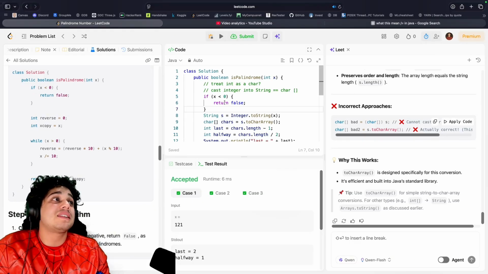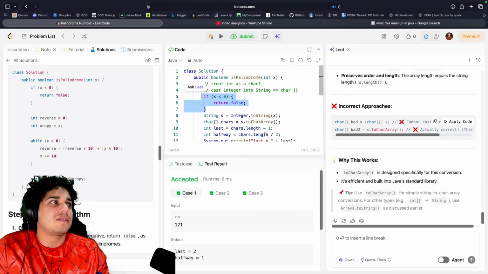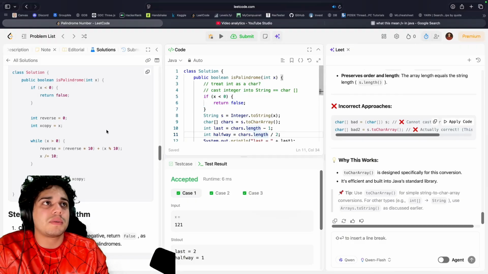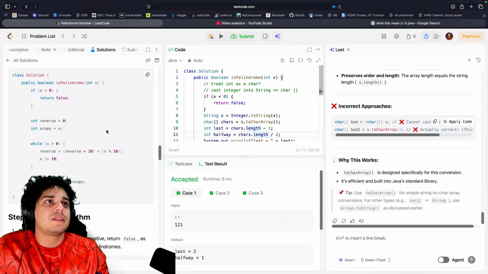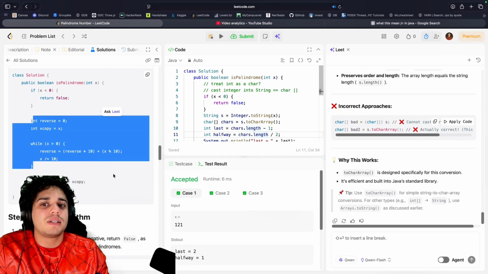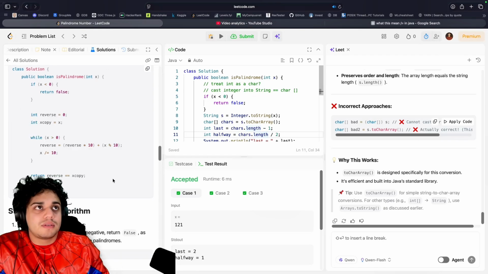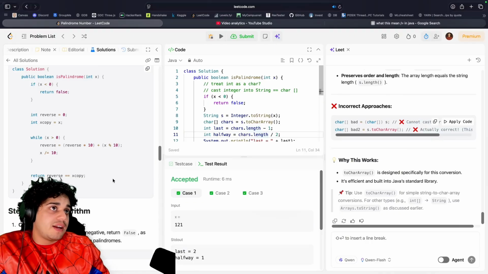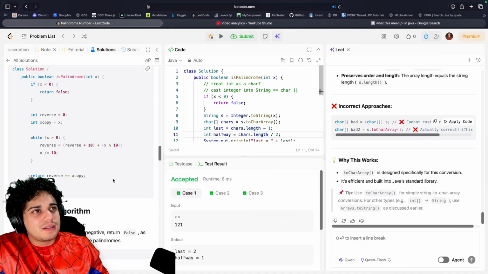Check for a negative number. That's real. I wonder if that takes care of most of it, because that's really cool. I'm not even going to focus on that. It's just, I don't understand this. What does this mean? Reverse equals 0, x copy equals x. While the integer you're given is greater than 0, reverse equals reverse times 10.